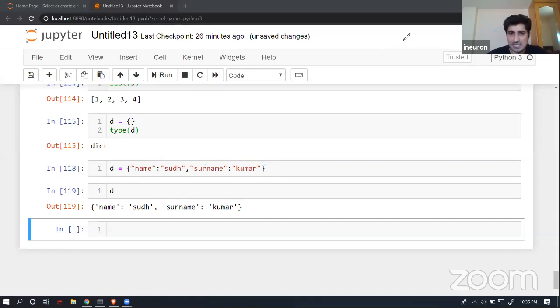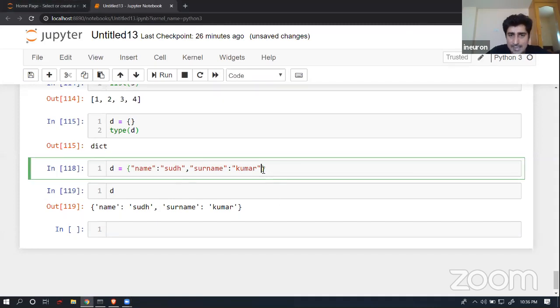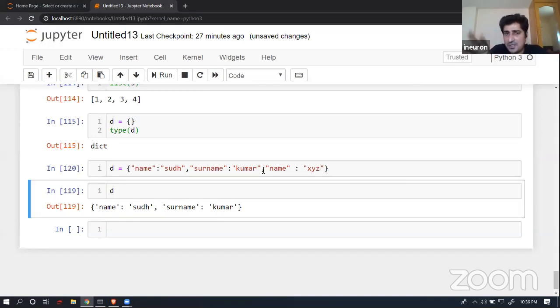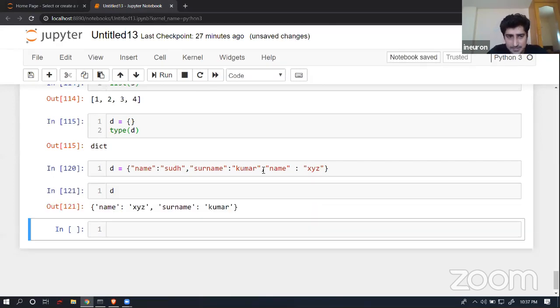Now let's suppose I'm trying to create again a name as a key, and this time I want to mention name as XYG. Duplicate keys are not allowed inside a dictionary. But this is a statement that some of you will misunderstand, so I'll try to explain it. If I execute it, it is not giving me any kind of error. You will be able to find that name has appeared twice. This is the difference that you will observe.